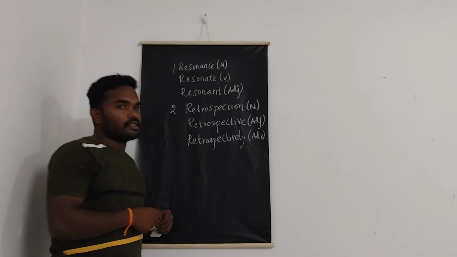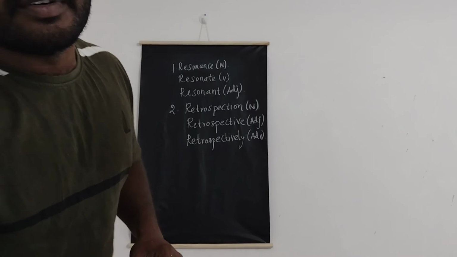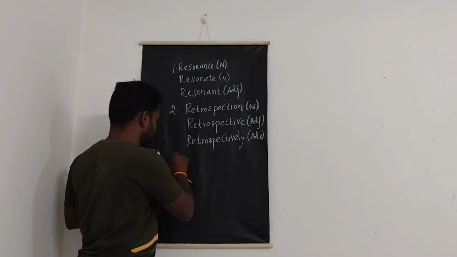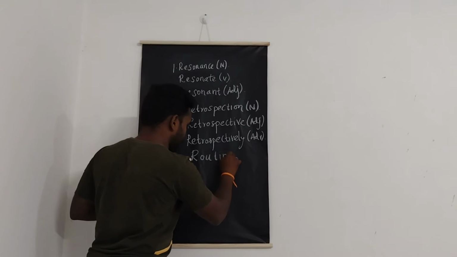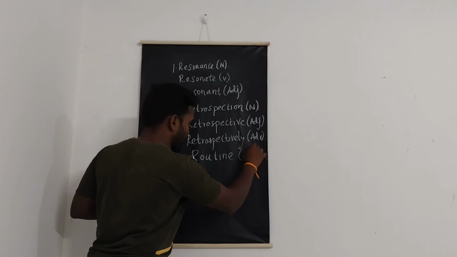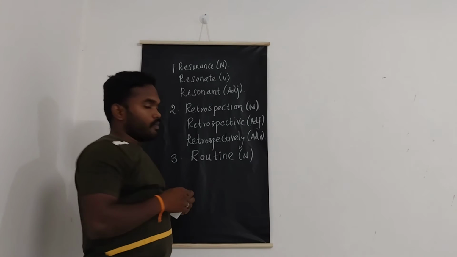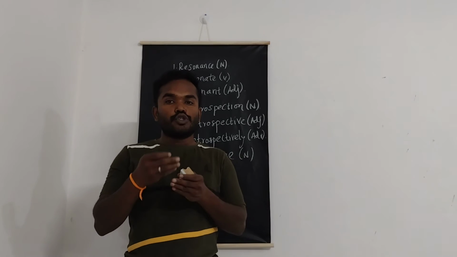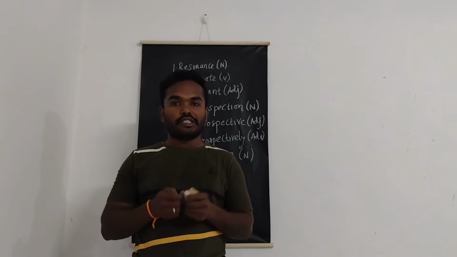So these are the 2 words. Now let's go with the third word. The third word is routine. It is a noun. It means an usual or a fixed way of doing things. That is what it means, routine.